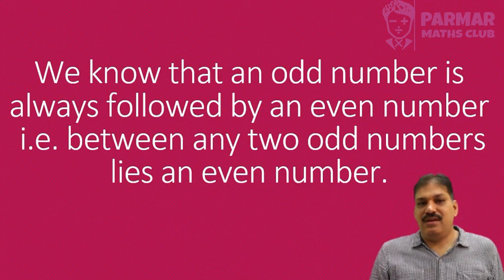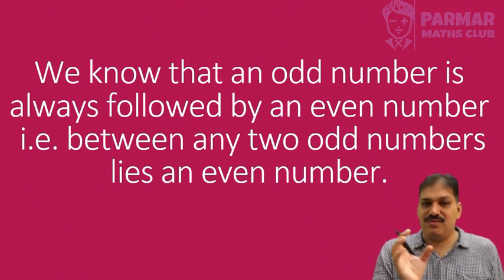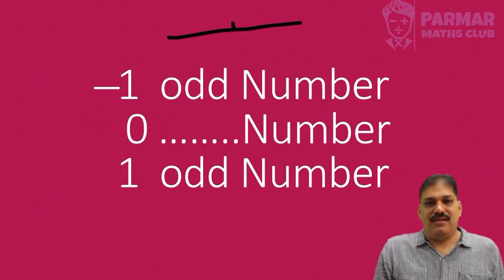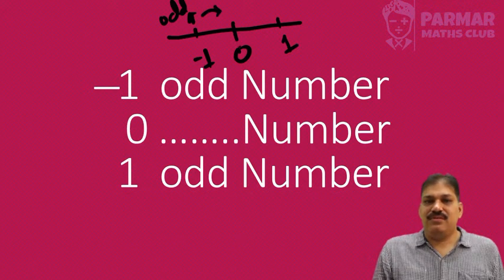We know that an odd number is always followed by an even number. That is, between any two odd numbers on the number line lies an even number. So if I draw a number line and put 0 here, this is -1 and the next integer is +1. -1 we know very well is odd, so it must be followed by an even, and 0 is an even and it must be followed by an odd. So obviously 0 is an even number.